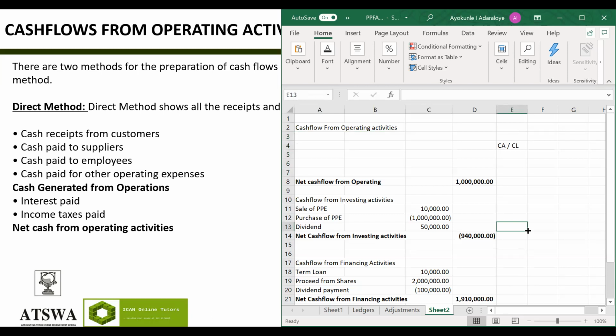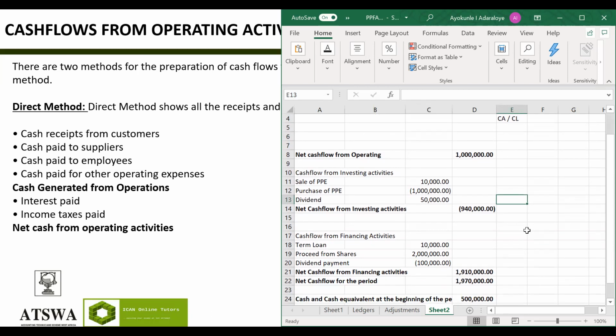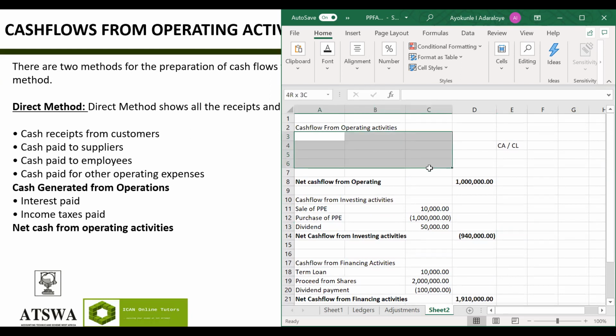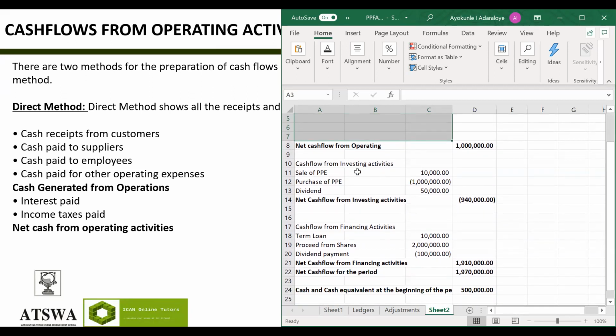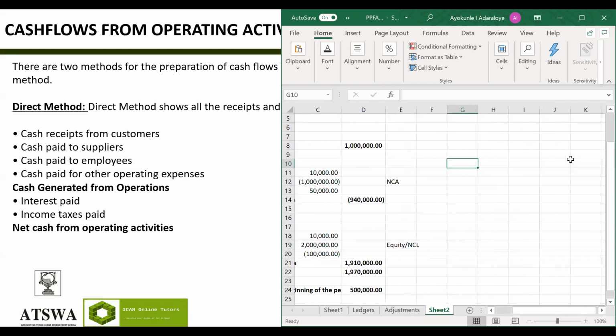If you see the definition that I gave you for operating activity, they said what? Something you use for your day-to-day affairs, right? And any other thing that cannot be classified as what? Investing and financing. Do you remember? So if that one is there, so this one, equity and non-current liabilities. This one, non-current assets. If we are doing our financial statement, is there any part I've not included?